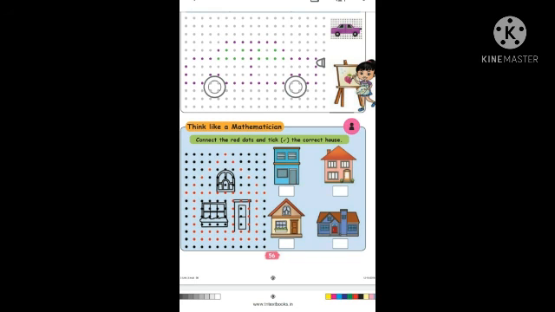Which is the house is correct, then you can tick it. Okay children? I think the third house is the correct answer. You can tick the house, third one. Okay, when you join the dots only, you can find the house properly.